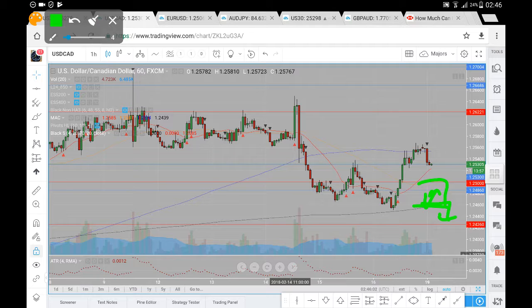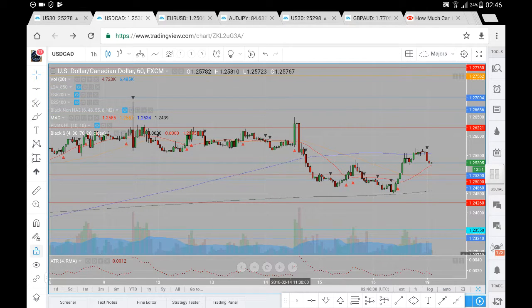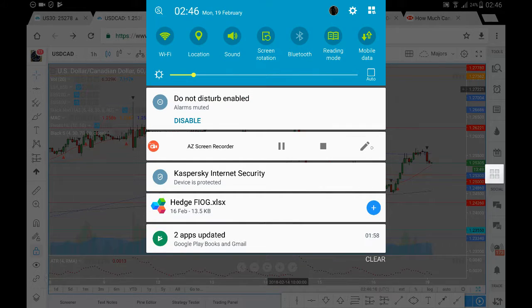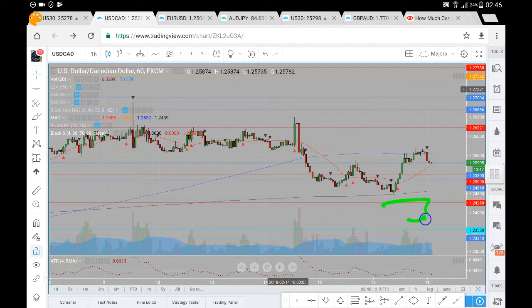I think it's called President's Day or something or other. So we may not see quite a bit of volatility in the US dollar against the Canadian dollar, especially during the US session. But if we do see the breakdown from 124.26, we're looking for price to head down towards this 123.55 and 123.34. I would expect those levels to be the far end of the range to the downside on the US dollar against the Canadian dollar.